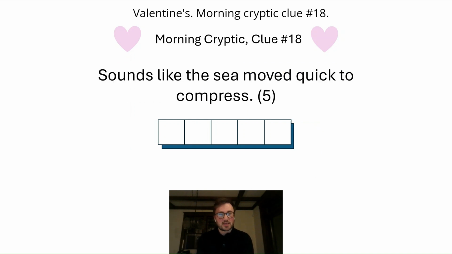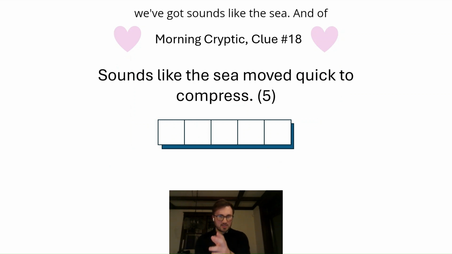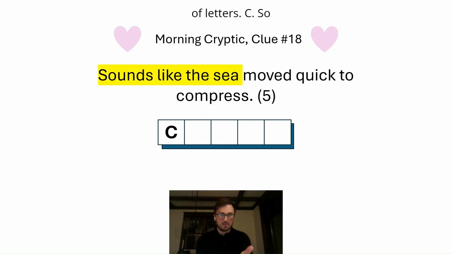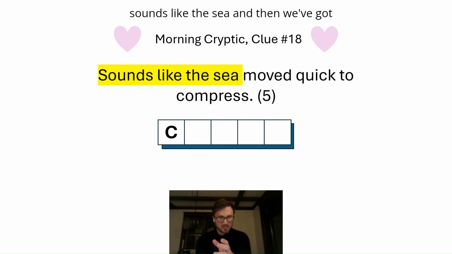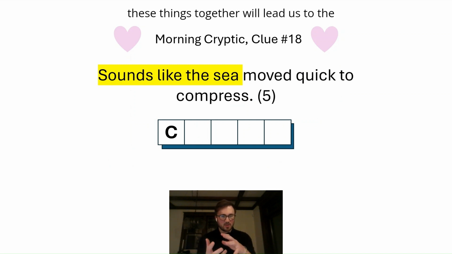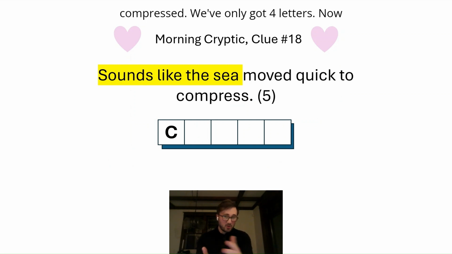Morning cryptic clue number 18. Sounds like the sea moved quick to compress. Sounds like the sea moved quick to compress, for 5 letters. Now, the first thing is at the start here, we've got sounds like the sea. Of course, what sounds like the sea in terms of letters? Well, C. So that is the first letter. We know it's the first letter because we've got sounds like the C, and then we've got moved quick as the next component. And these things together will lead us to the answer for something around being compressed. We've only got 4 letters.